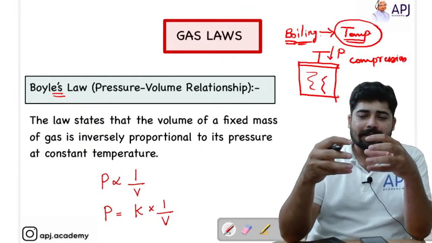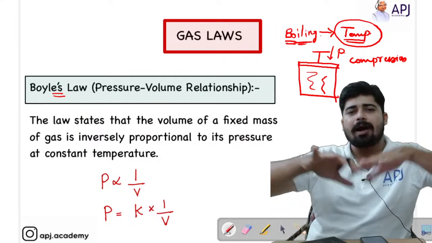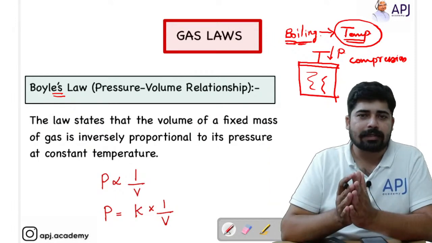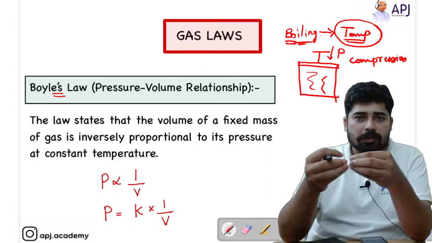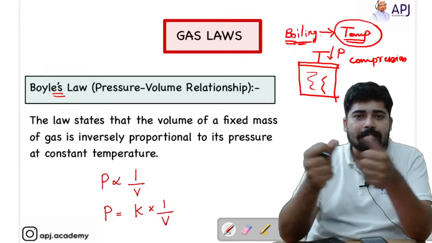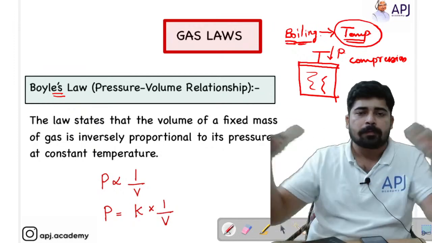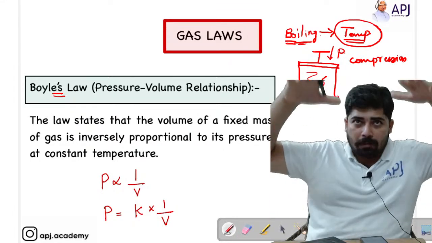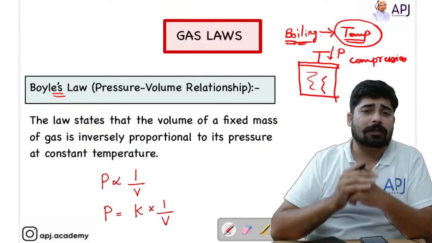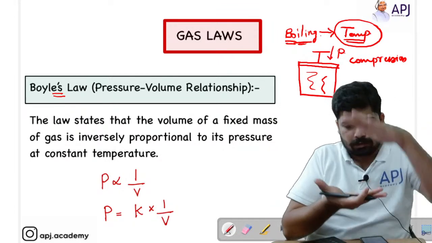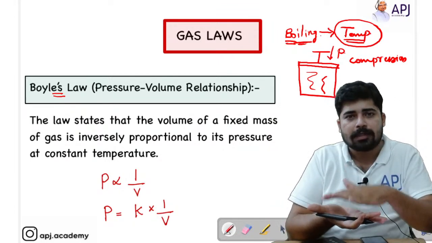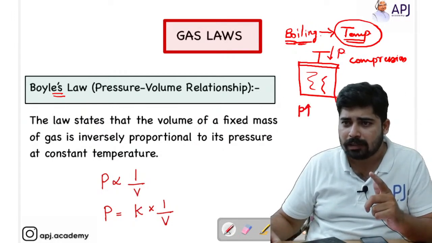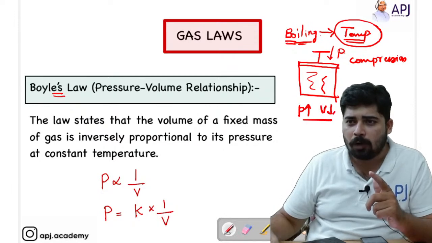We know that gas molecules have large molecular distances, since their van der Waals forces are weaker, so the intermolecular distances are large. They have lots of space between the molecules. So if you give pressure, if you increase the pressure, the gas will get compressed. That means the volume gets decreased. So if you increase the pressure, volume gets decreased. Then how are they related?